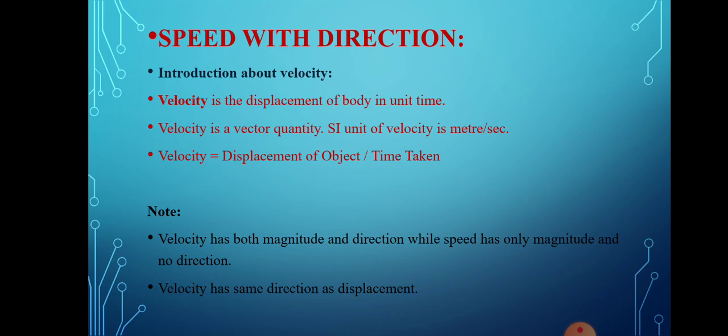One last question can be asked: what is velocity and what is the SI unit of velocity? Velocity is nothing but the displacement of a body in a unit time, and it is a vector quantity, so it has both magnitude and direction.